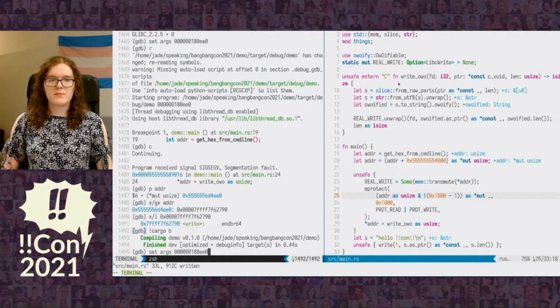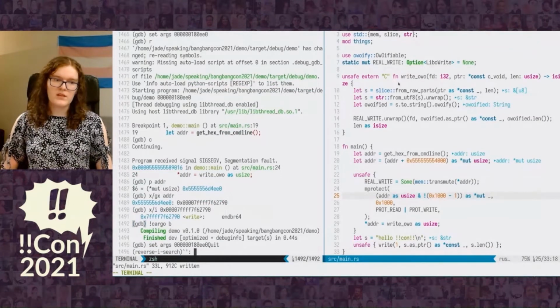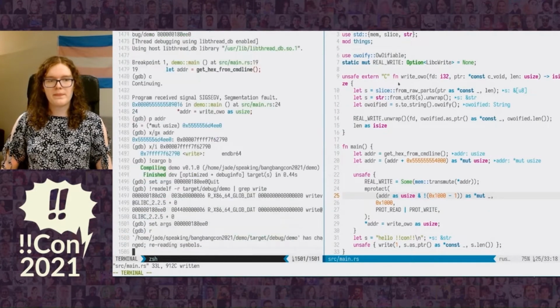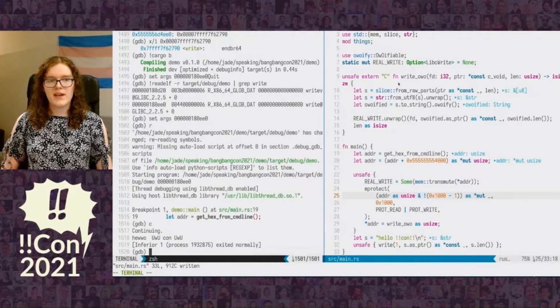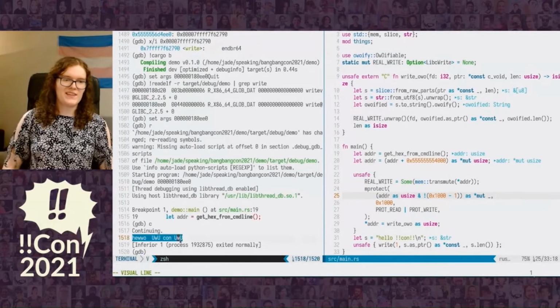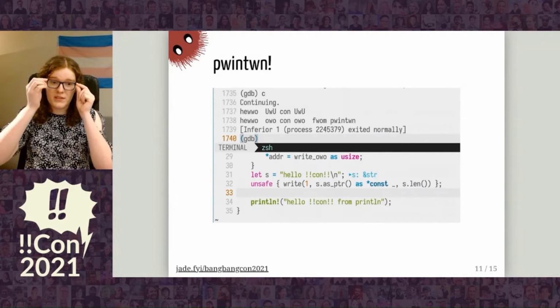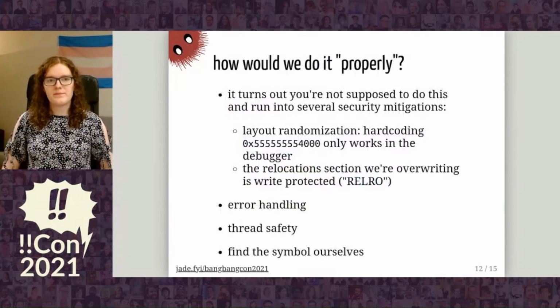We do some bit tricks to get the bottom of the page. Then we go to readelf again and get the right offset for our modified program. And we set the arguments and we get hello uwu con uwu. Yay! All right, so this also works on println because println internally calls write.